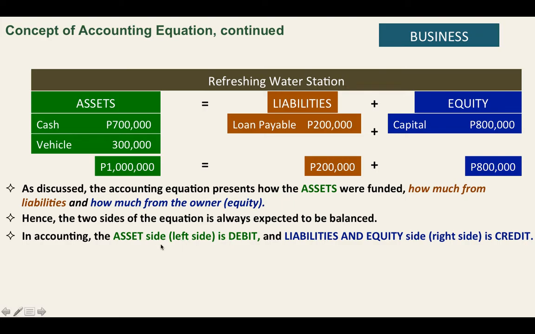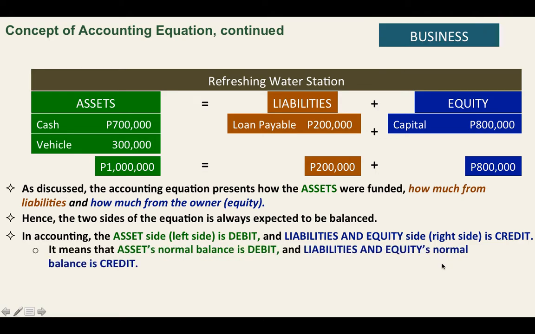In accounting, the asset side, which is the left side, is debit, and the liabilities and equity side, which is the right side, is credit. So class, it means that the assets' normal balance is debit and the liabilities' and equity's normal balance is credit.